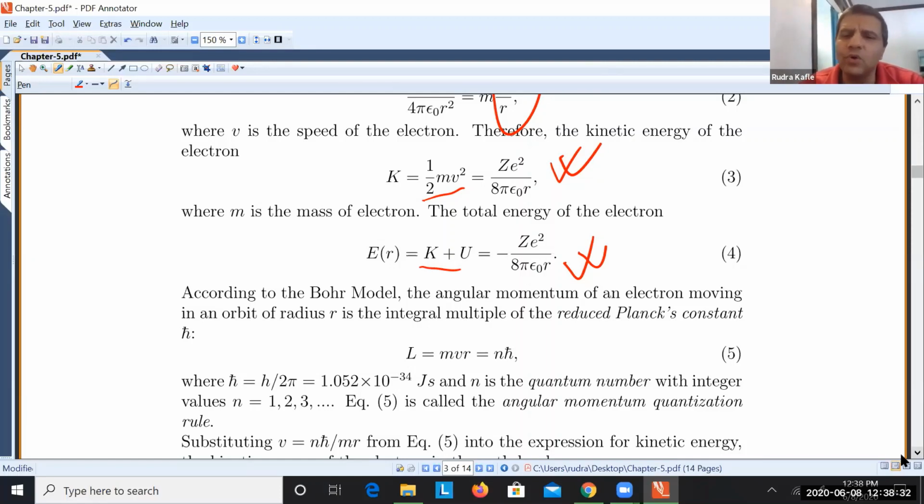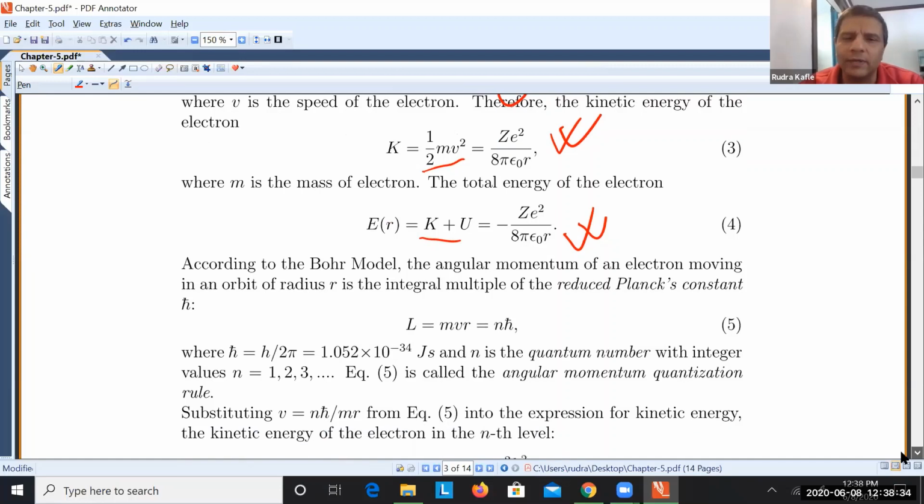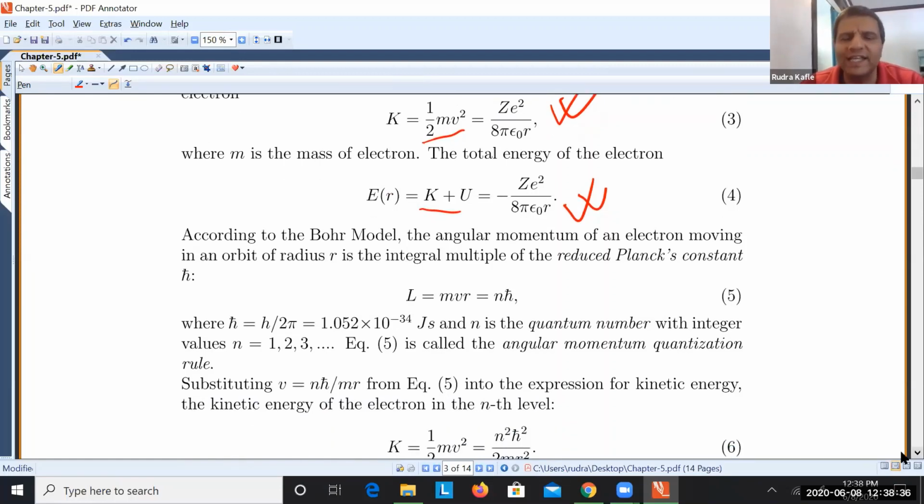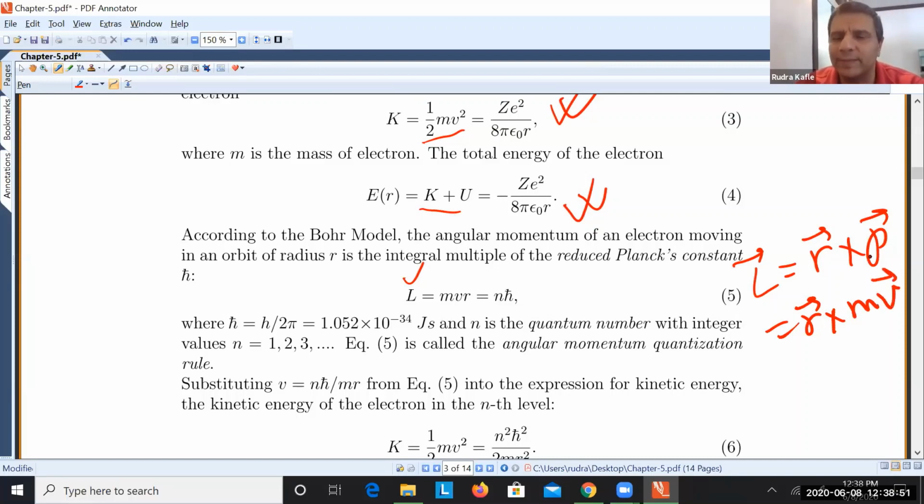Now, what Niels Bohr gave very boldly is that the angular momentum of an electron in the orbit is, you know that, by the way, angular momentum is given by r cross p, right? r is r, p is mv. We have seen that in chapter 3, right? So once you simplify this, r mv sine 90 degrees, which is 1, the magnitude is simply mvr.